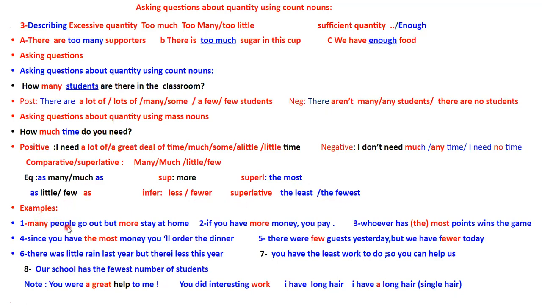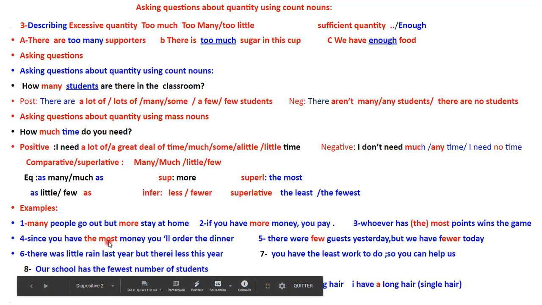So we've got many people go out, but more people stay at home. If you have more money, so you've got a mass noun, more money than me, so this is superiority. The more money you pay. Superlative, whoever has most points wins the game. So this is the superlative of many here, because you've got points. Since you have the most money, this is the superlative of much. Why? Because money here is a mass noun.